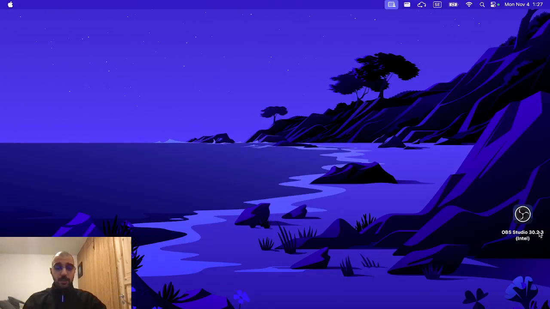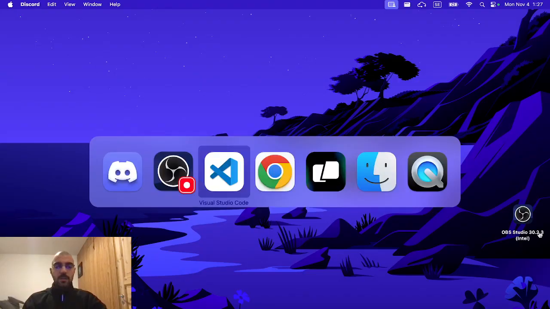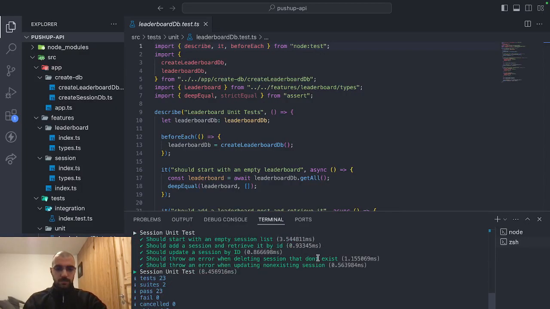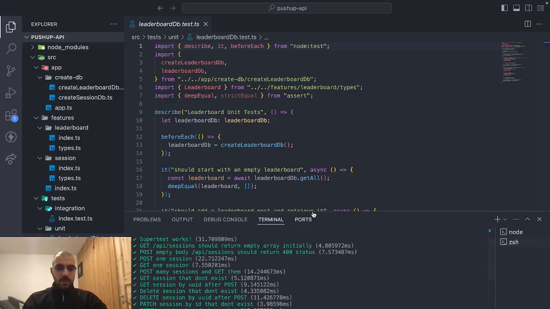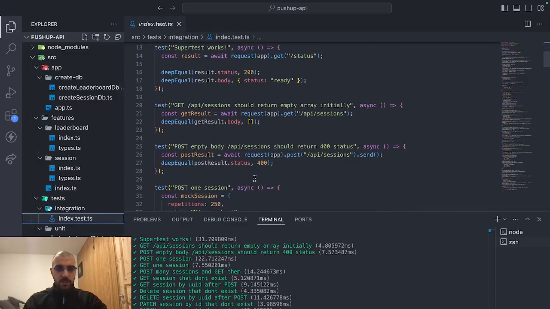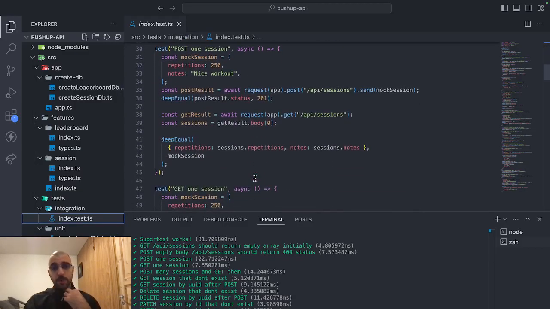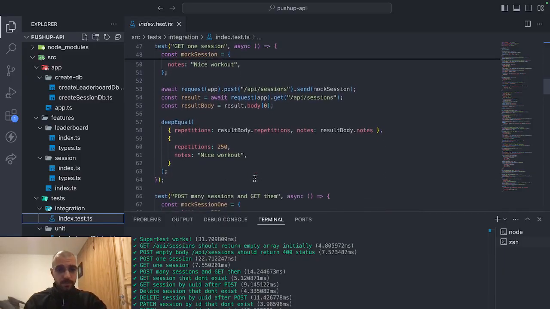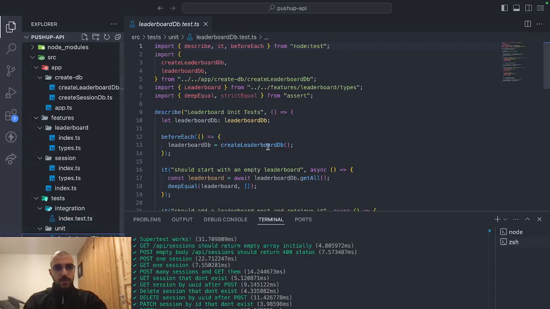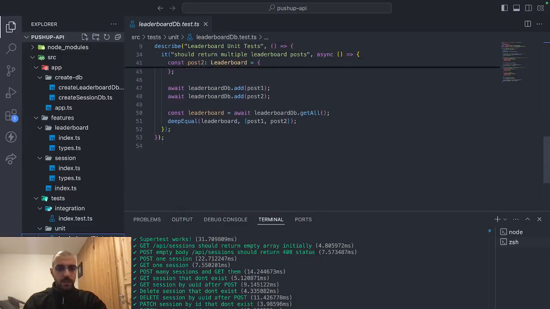Now I can show you the tests running. So if we do npm test, that is basically an integration test of all the endpoints for both session and leaderboard. And also we have unit tests for both leaderboard and sessions.